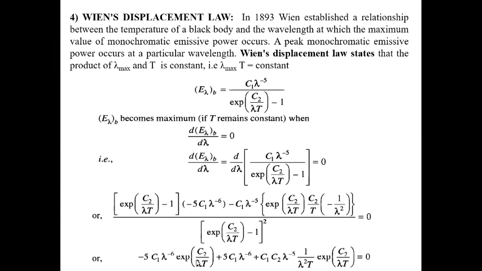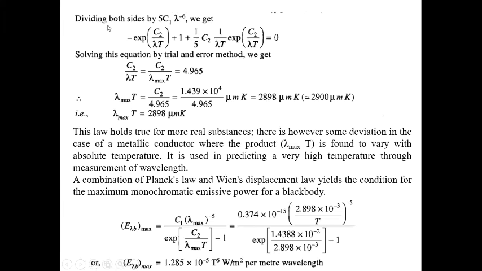If we simplify it, we get the term minus 5 C1 lambda to the power minus 6 exponential c2 by lambda T plus 5 C1 lambda to the power minus 6, and the lower term is squared. Dividing both sides by 5 C1 lambda to the minus 6, we get minus exponential c2 by lambda T plus 1 by 5 c2 by lambda T exponential equals 0. This is a complicated solution, so by trial and error method we find c2 by lambda T equals 4.965, or lambda max T equals a constant term.